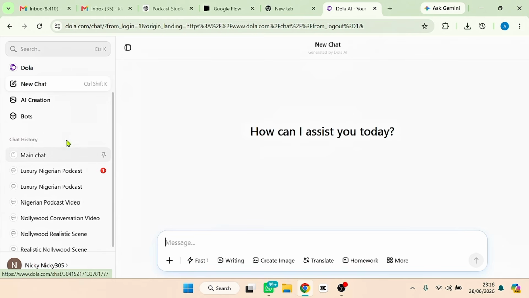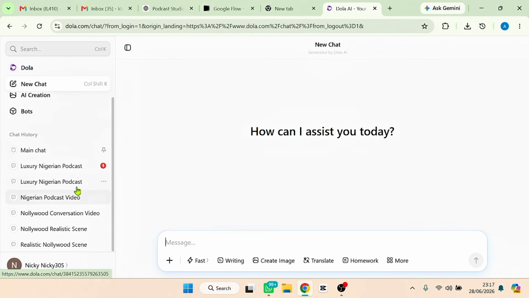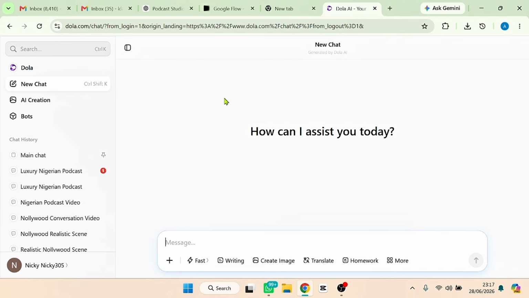So this platform is just like your ChatGPT. As you can see, look at the interface. If you are not careful, you are going to think it's your ChatGPT, and the interface is very user friendly, just like ChatGPT. You just have to be communicating with the AI, right? There are a lot of things that you can come here and explore, but for the purpose of this video, you want to generate video, right?